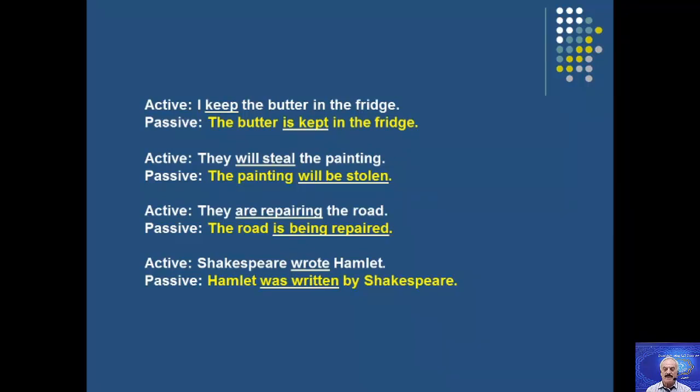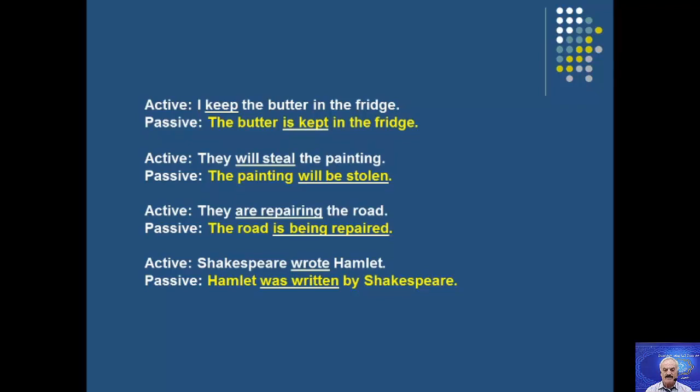With the present continuous, I should use being: the road is being repaired. Again, they are repairing the road. Now this sentence is in the present continuous. It needs being, because present continuous needs being. Then the road is being repaired.